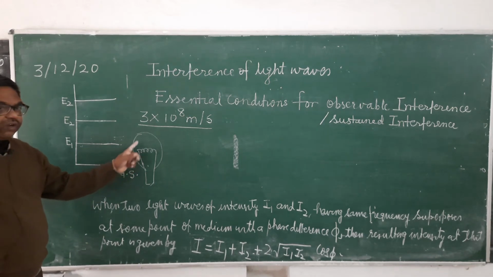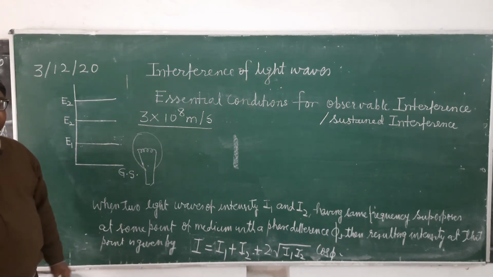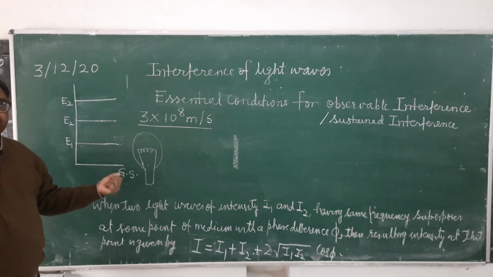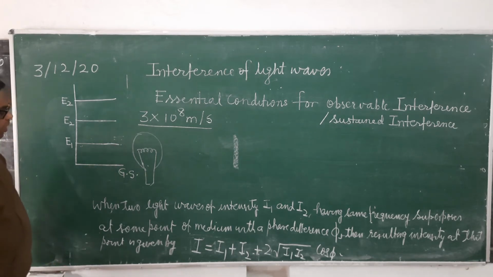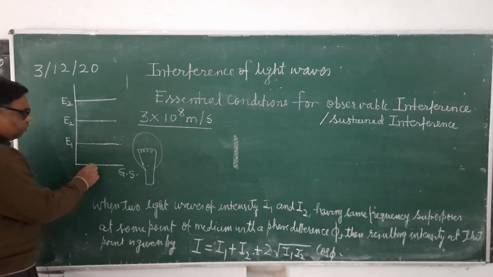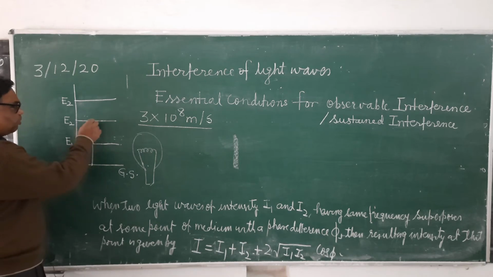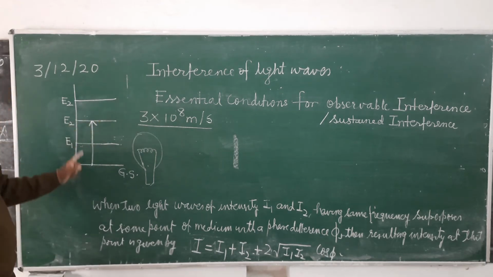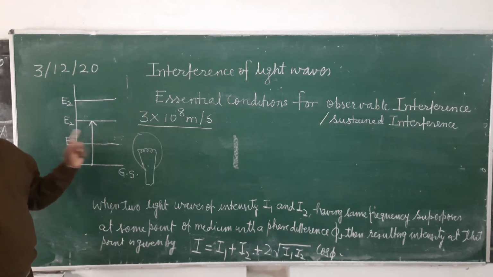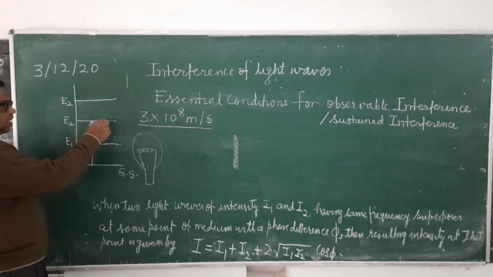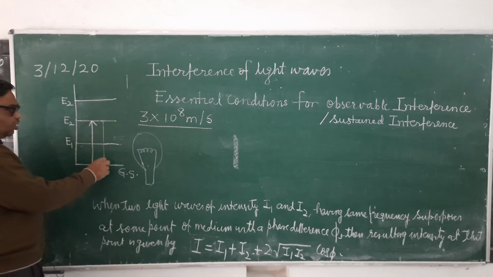So when the current passes, the filament becomes heated. This heat energy will be absorbed by the atoms. When the atoms absorb energy, they move from the ground energy state to some excited energy state, that is, some higher energy state. But they cannot remain here permanently. They will come down within 10 to the power minus 8 second. And how will they come down?